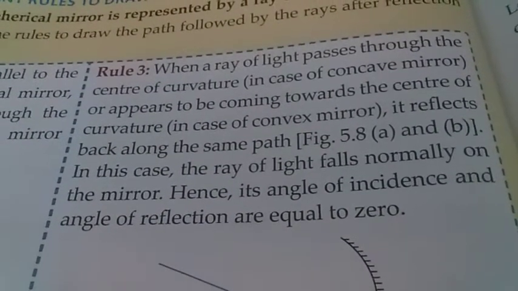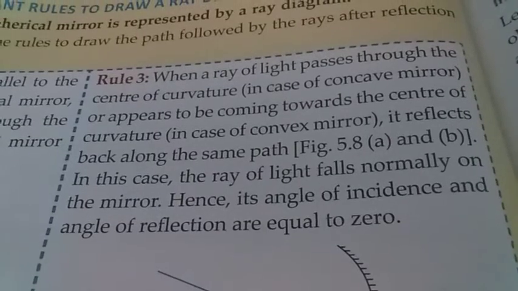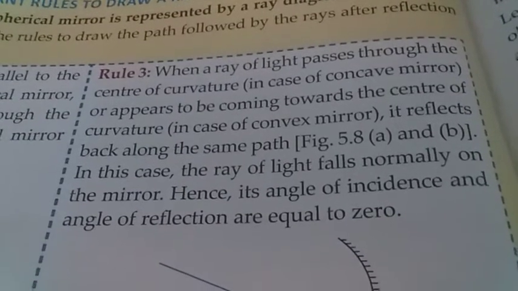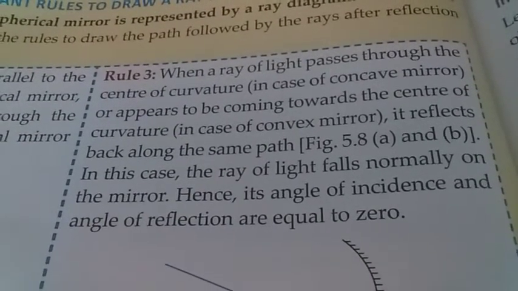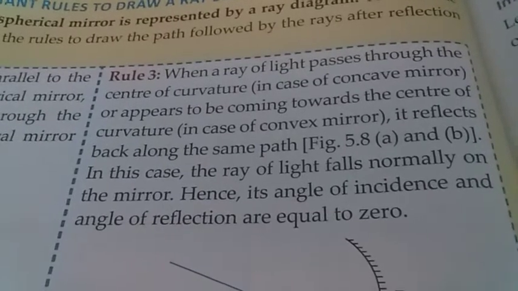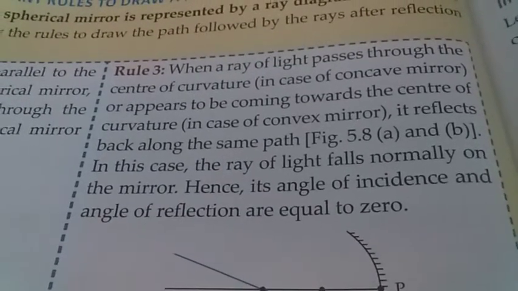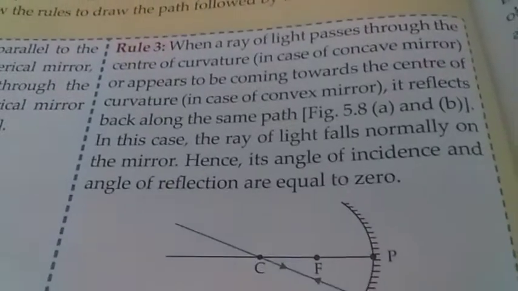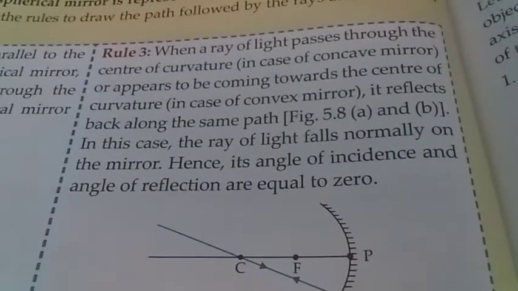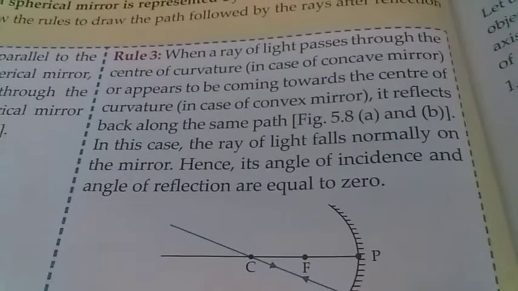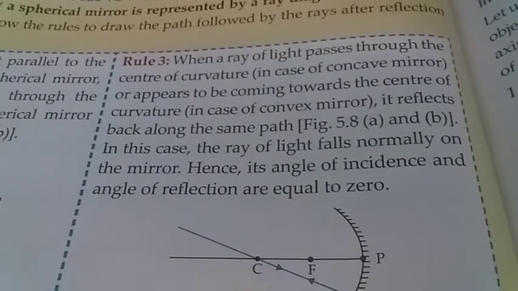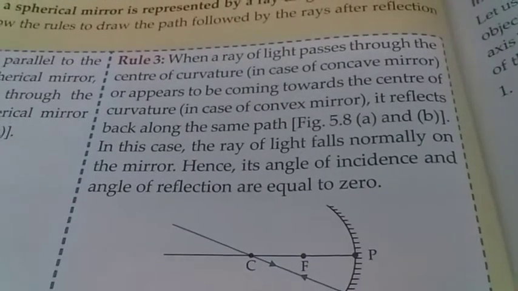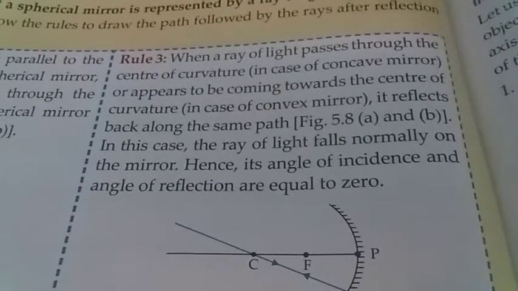Now what is rule number 3? When a ray of light passes through the center of curvature in case of concave mirror, or appears to be coming towards the center of curvature in case of convex mirror, it reflects back along the same path. In this case, the ray of light falls normally on the mirror. Hence, its angle of incidence and angle of reflection are equal to 0.